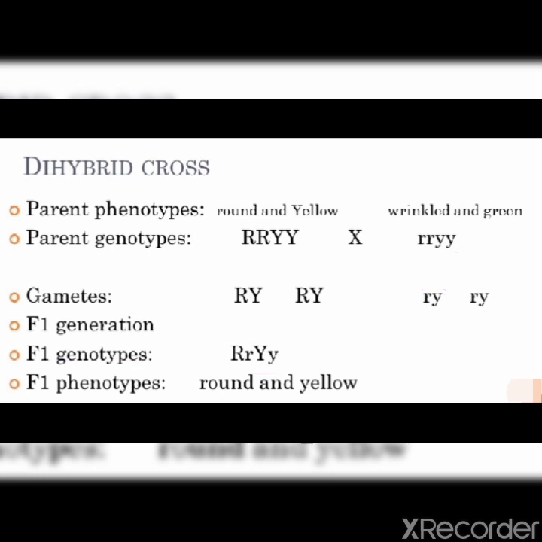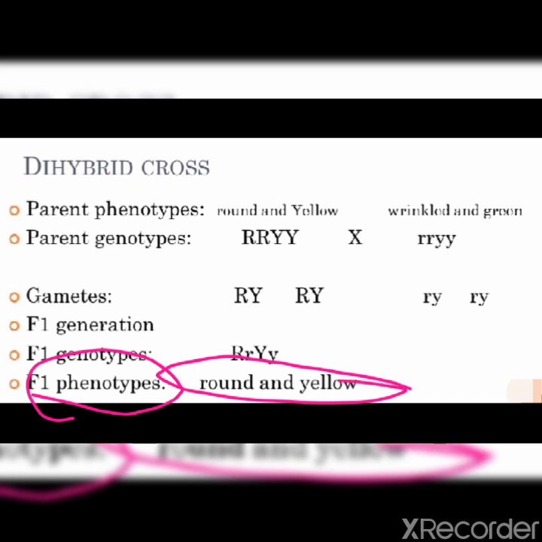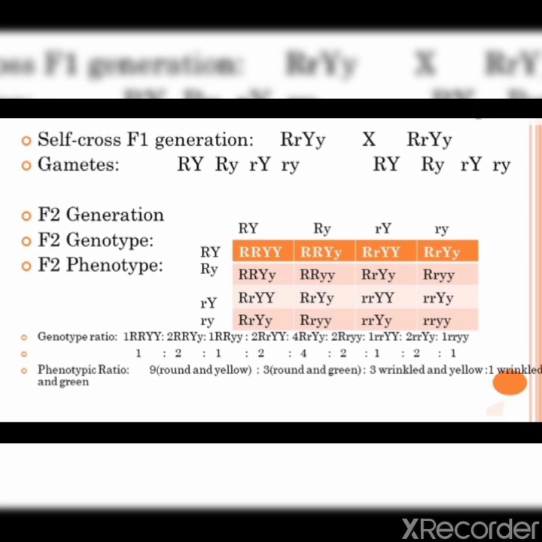That is the phenotype here. Although the recessive allele is present, what is the F1 phenotype? That will be round and yellow, which is the dominant characteristic. Clear? Again for the F2 generation, to obtain it, he self-crossed the F1 generation.